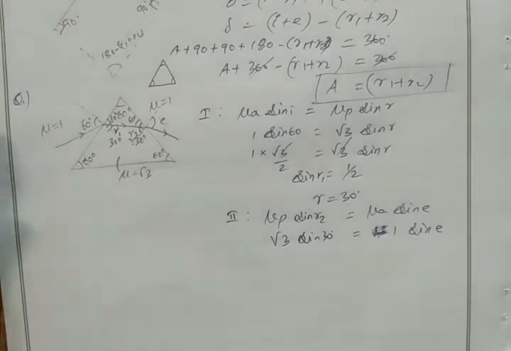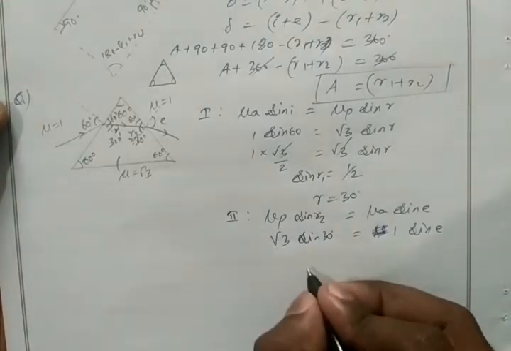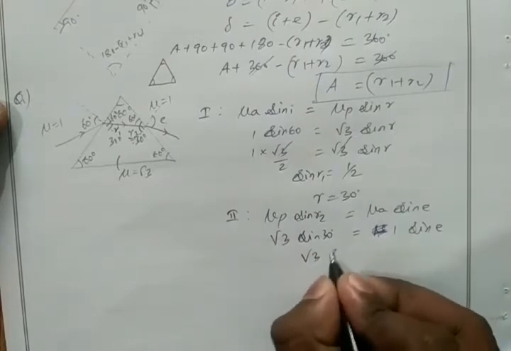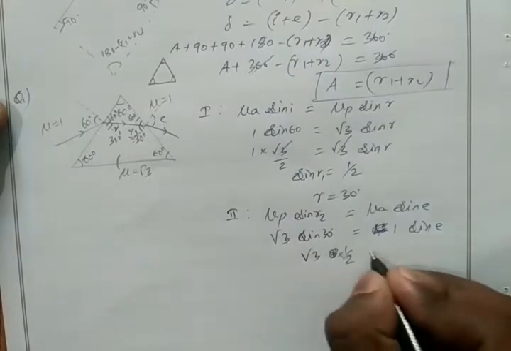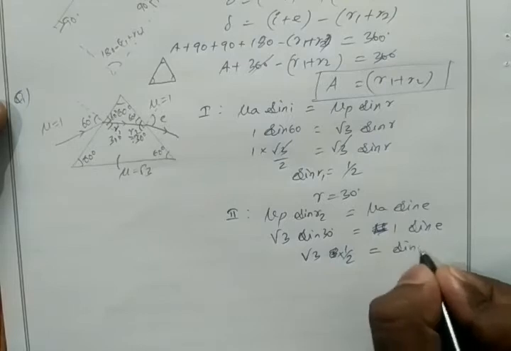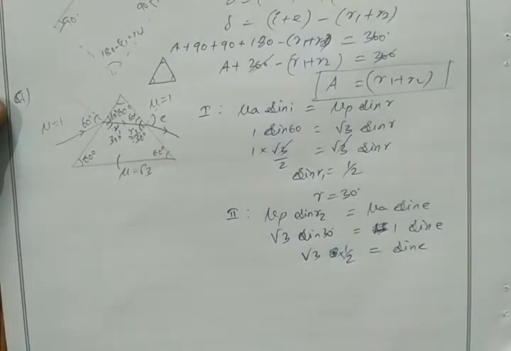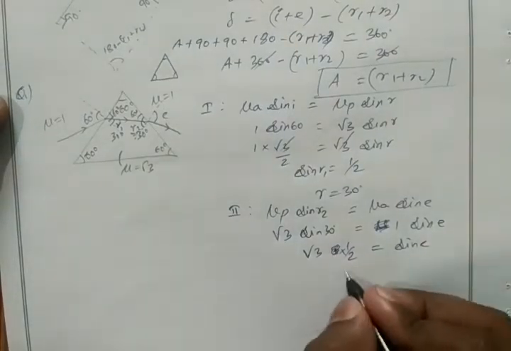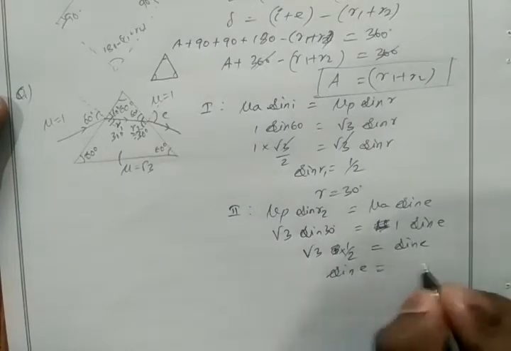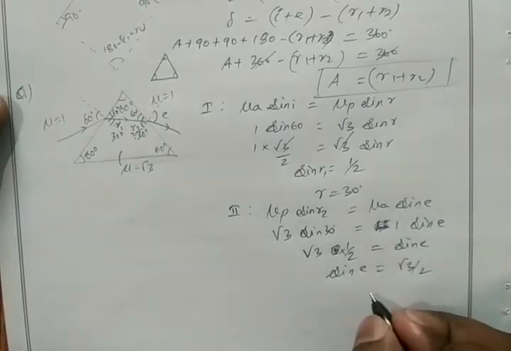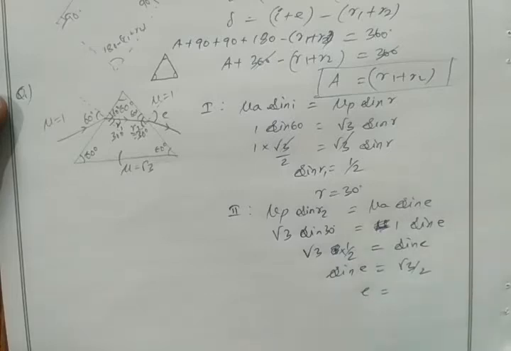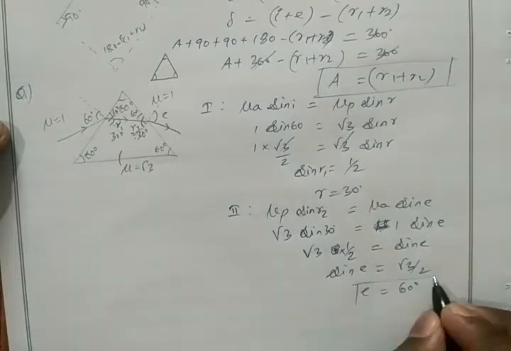For sine 30 degree, the answer is 1 by 2. So root 3 into 1 by 2 equals sine e. So sine e is root 3 by 2. Then e is, for sine which angle do we have root 3 by 2? For 60 degree. So our answer is 60 degree.